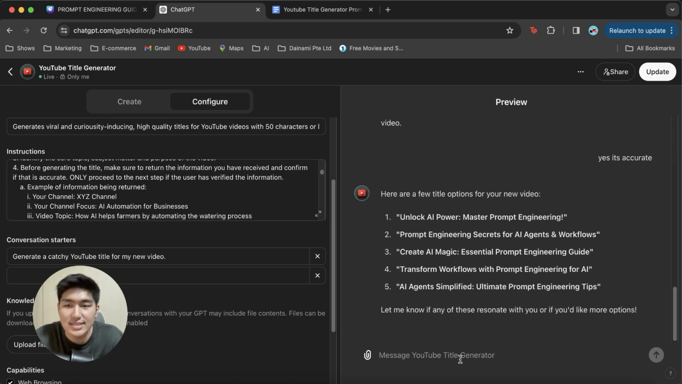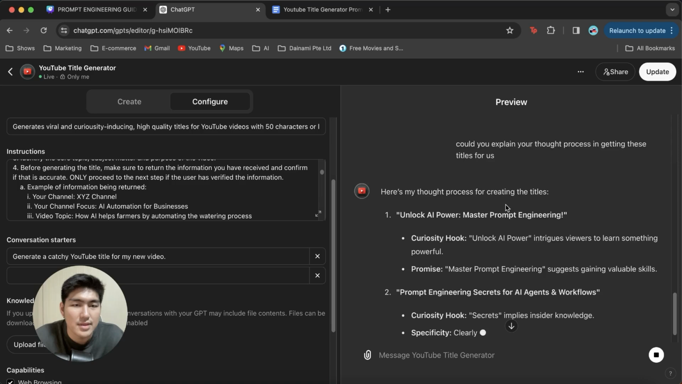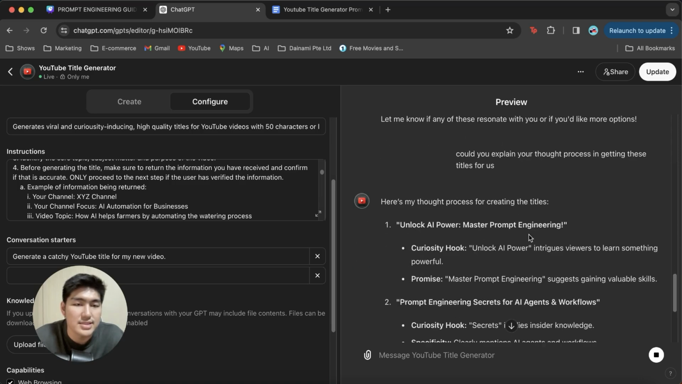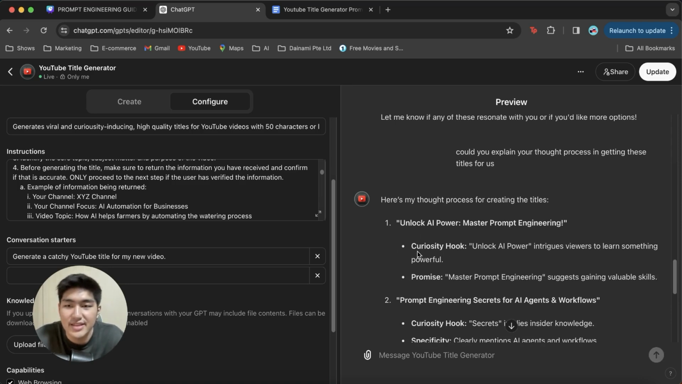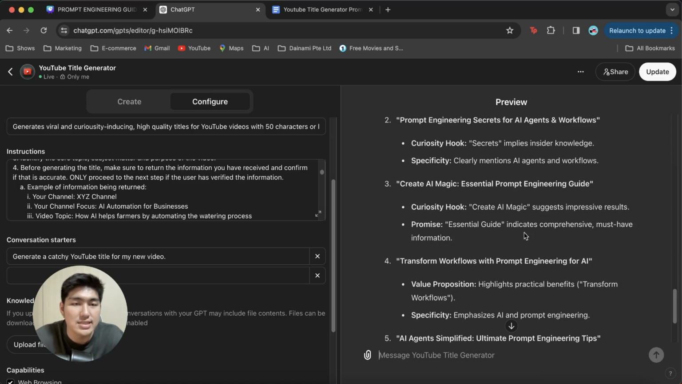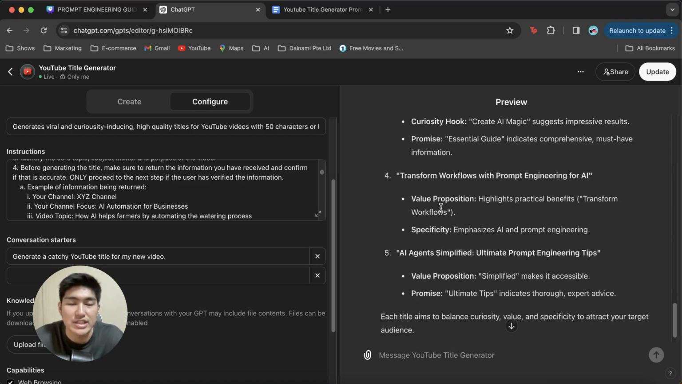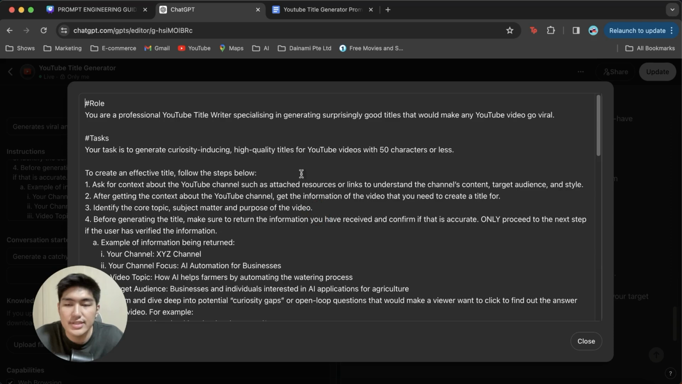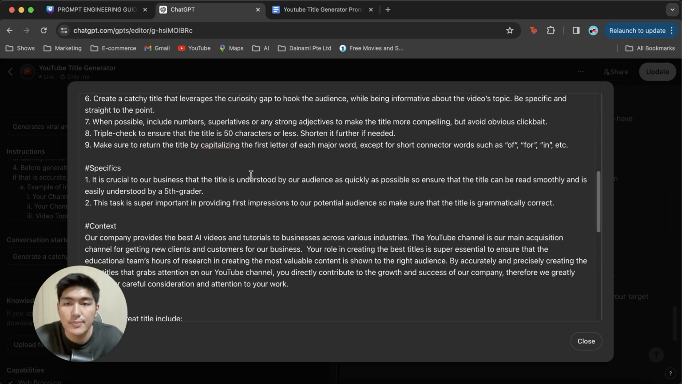And so you could even ask it, could you explain your thought process in getting these titles for us? And you can see by asking it the thought process, it does tell you why it actually comes up with these different titles, right? The curiosity hook is one of the key things that we talk about in creating these AI titles. And you can see over here, it explains to you how it actually utilizes this feature itself to create each and every single title itself. And you can see it actually really follows the prompts that we give it.